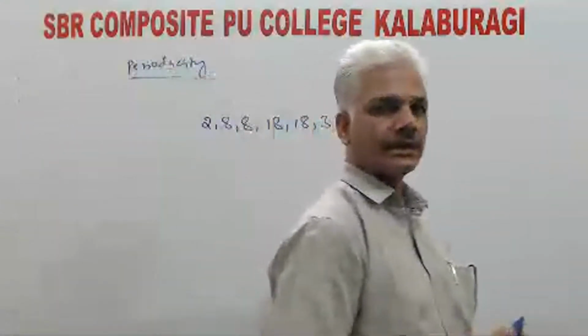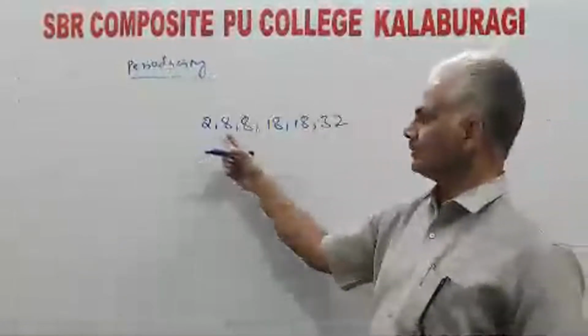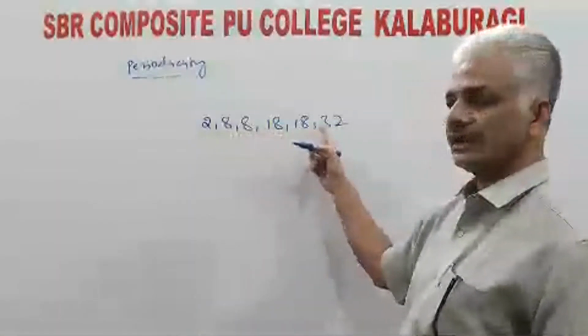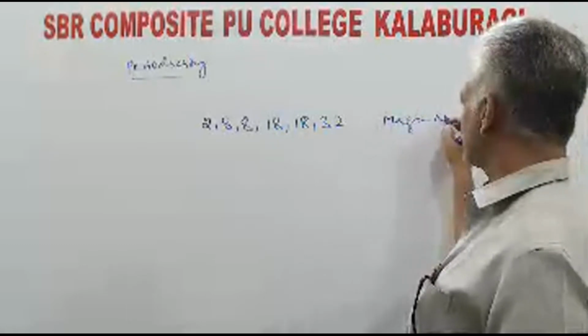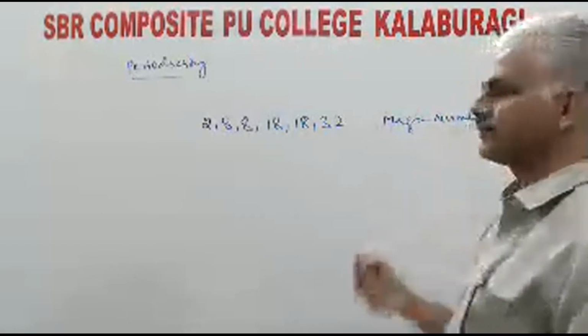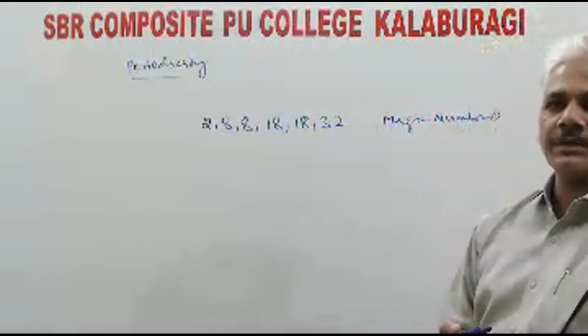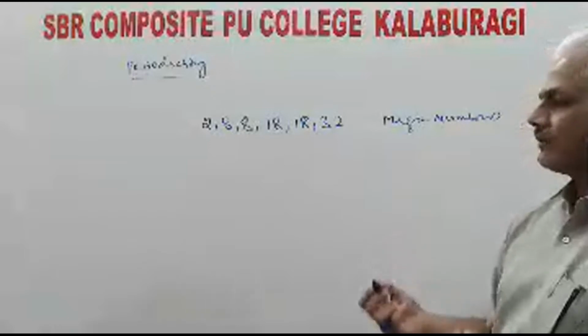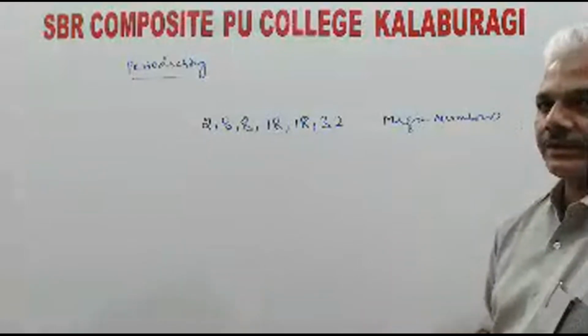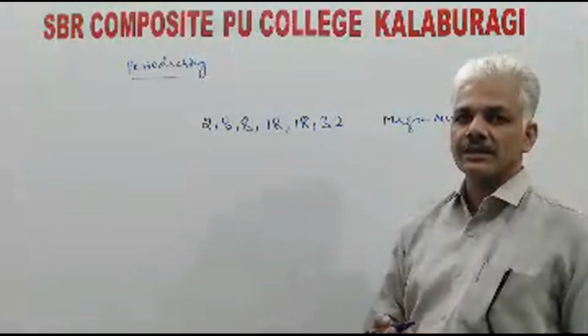These regular intervals are: 2, 8, 8, 18, 18, 32. These numbers are also referred to as magic numbers. What is meant by magic numbers? At these intervals, the physical as well as chemical properties of elements get repeated.